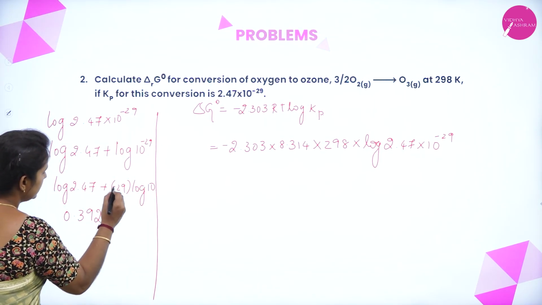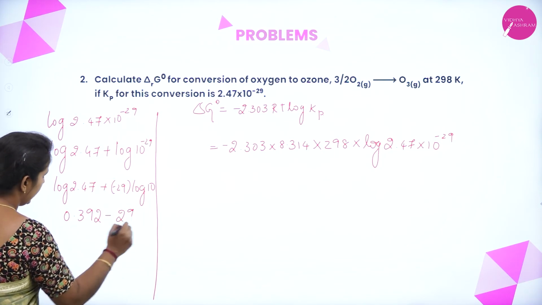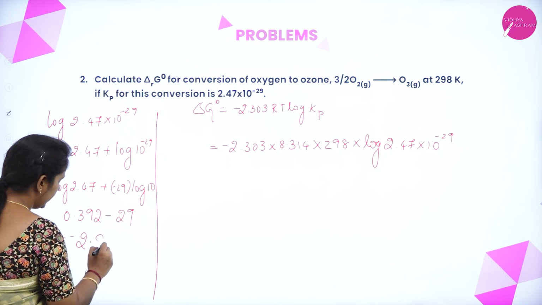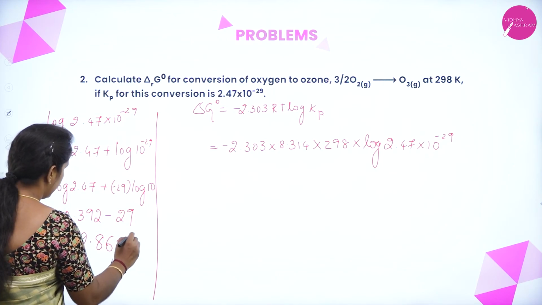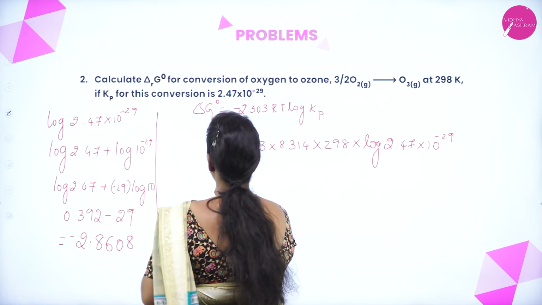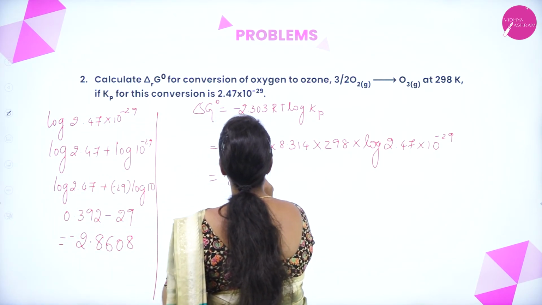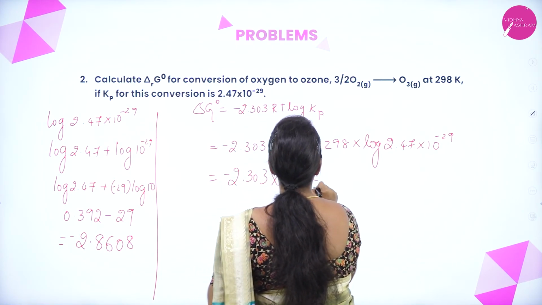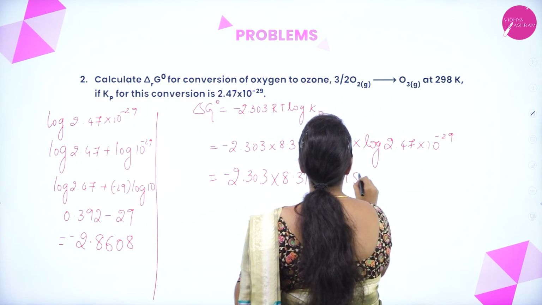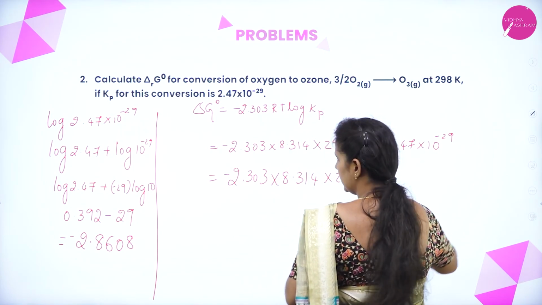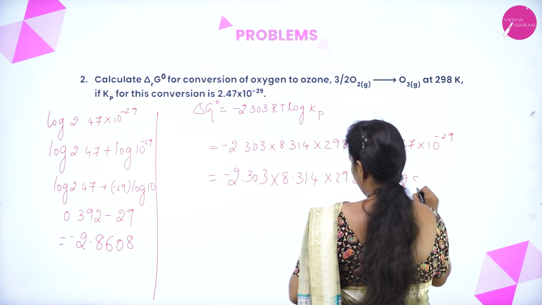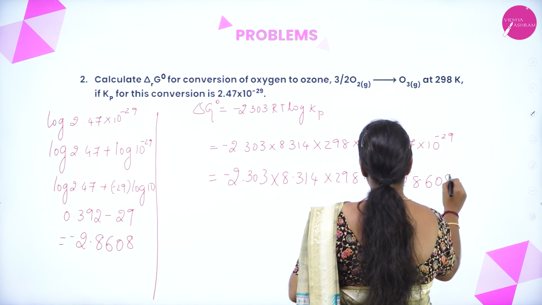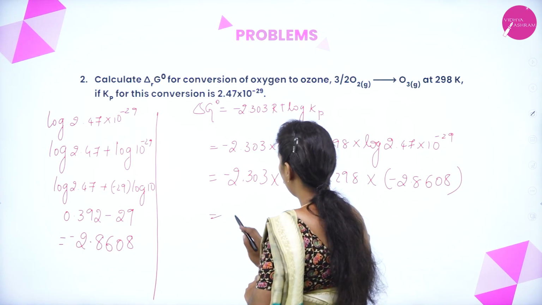That is 0.392 plus minus 29, which is minus 28.608. So now you substitute into the above equation: you will get minus 2.303 into 8.314 into 298 into minus 28.608.